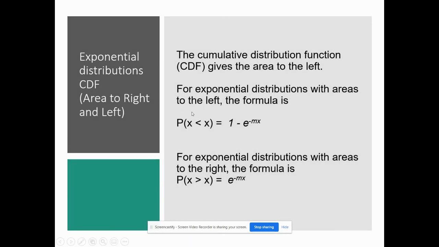Let's do CDF. The cumulative distribution function, CDF, gives the area to the left. For exponential distributions with area to the left, the formula is 1 minus e to the negative mx. You can see it here, I've written it out. For exponential distributions with areas to the right, the formula is P of X greater than x equals e to the negative mx. And we're going to do some examples in the next few videos.